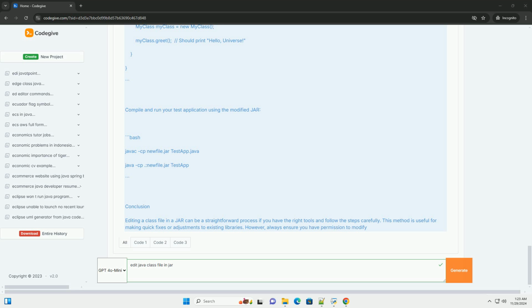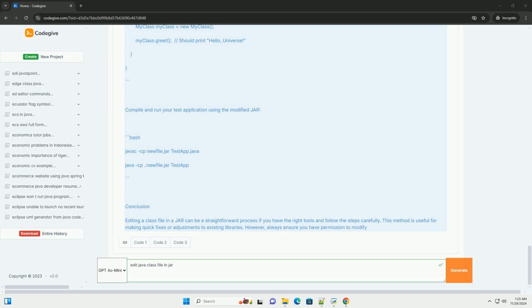2. Locate the class file. Navigate to the extracted directory structure to find the specific .class file you want to edit. For example, if you are looking for com/example/MyClass.class, navigate to the com/example/ directory.